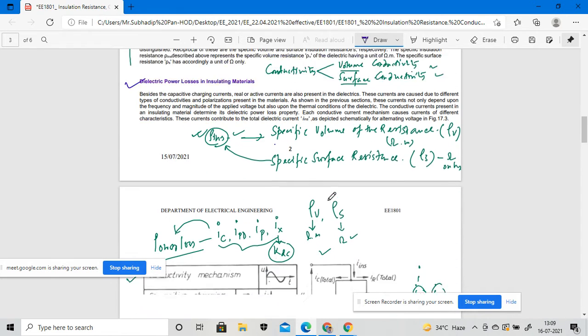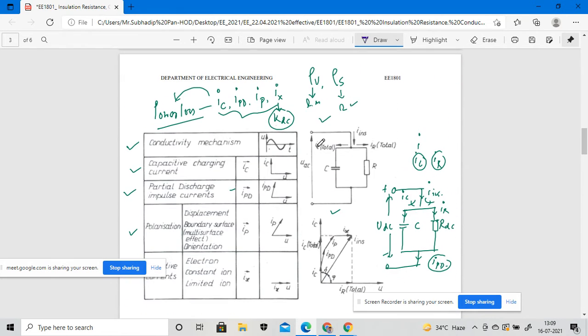If I see the diagram for that, this current will be your total current that flows across this. This particular instantaneous current I ins is divided into two different segments.